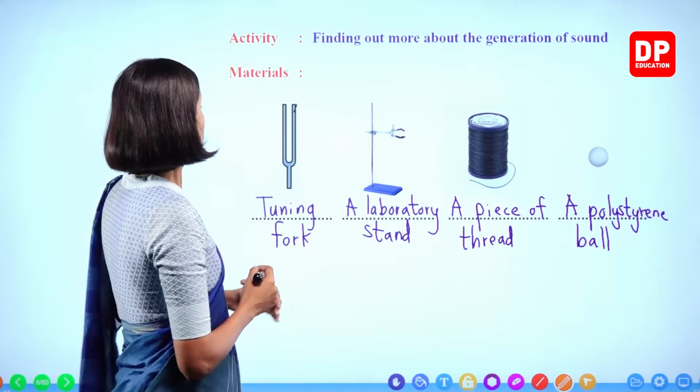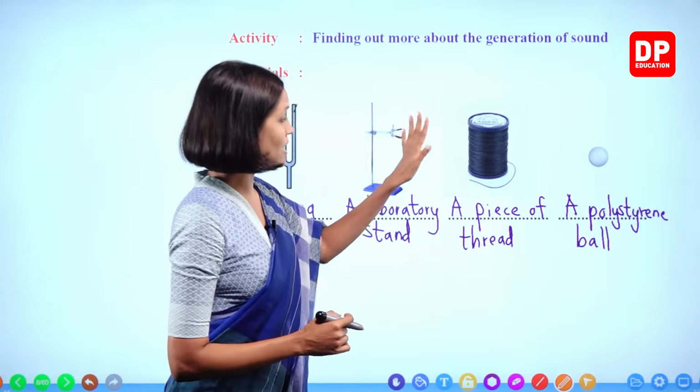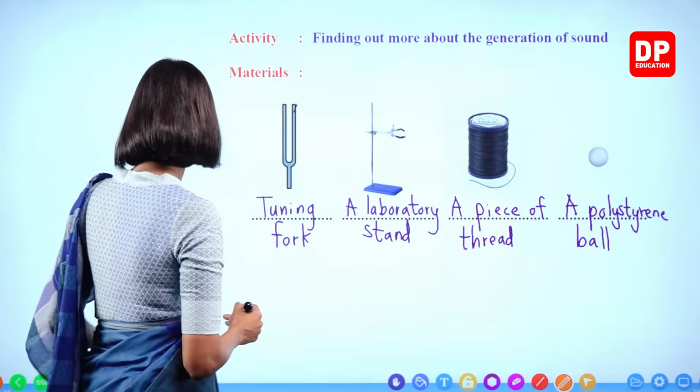Right, children? We need a tuning fork, a laboratory stand, a piece of thread and a polystyrene ball.